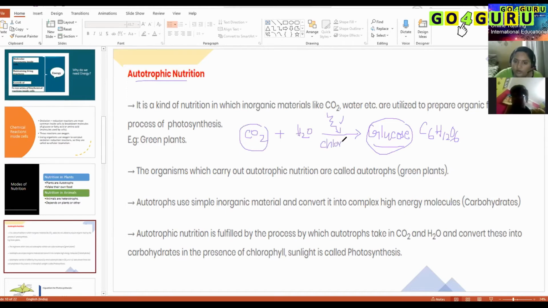What is this chlorophyll? It is a green pigment that gives green color to all plants. Do you know why? Somebody raised a hand? Sangeeta, do you have any doubts? No, ma'am. Okay, fine. So chlorophyll is the pigment that gives green color to the plant. Do you know why it is giving green color to the plant? Who can explain why plants are green in color?